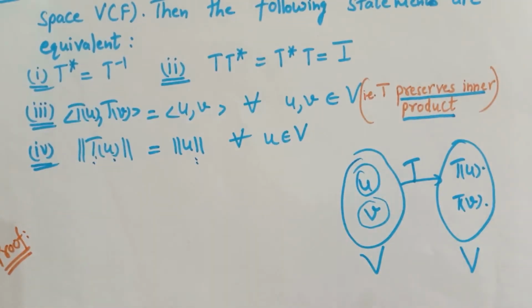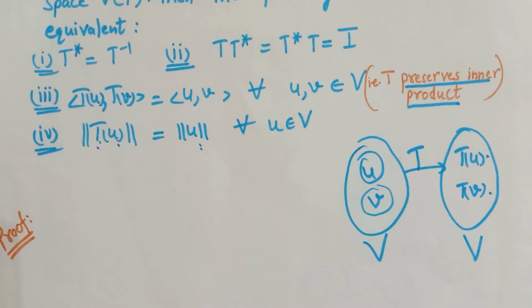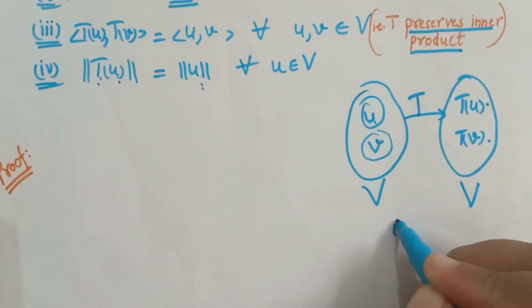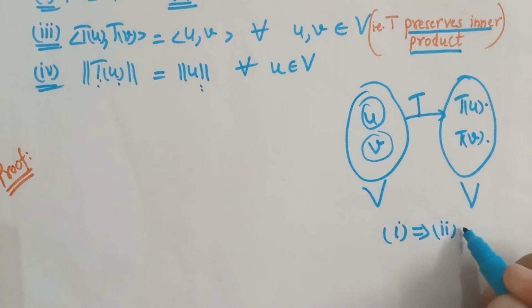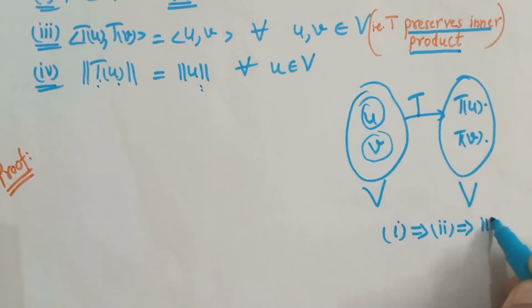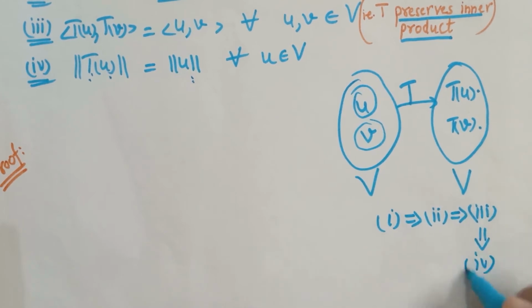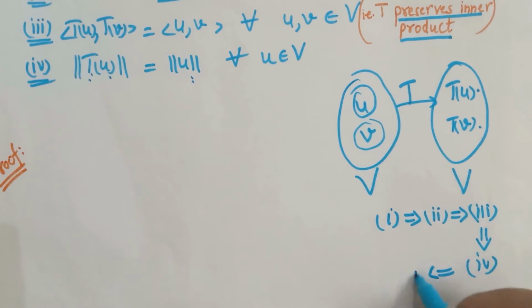So we have to prove that these statements are equivalent. Whenever we have to prove that statements are equivalent, we always prove that if the first holds, then the first implies the second. If the second holds, then that implies the third. If the third holds, that implies the fourth. And if the fourth holds, then that implies the first.